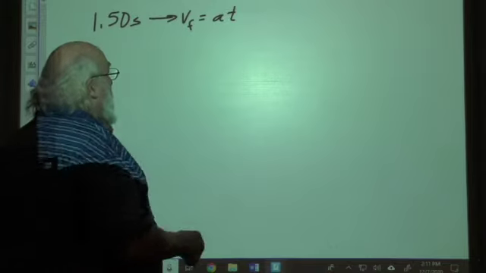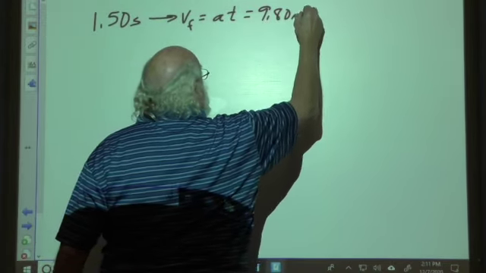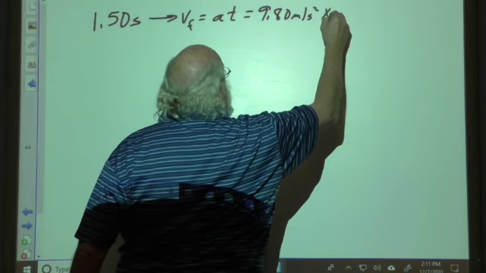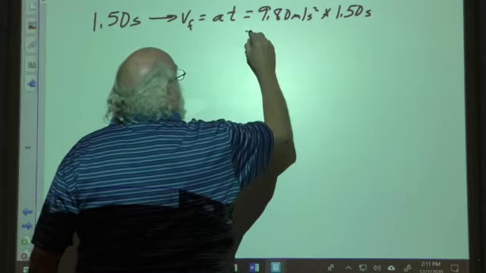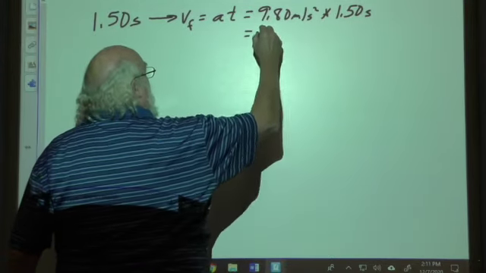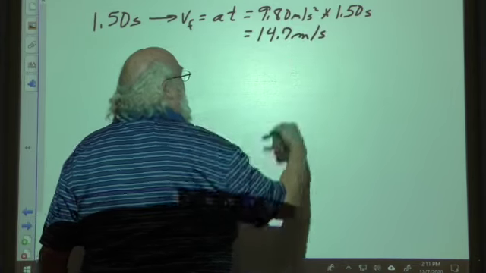So that gives us this, and this is going to be 9.80 meters per second squared times the time, which is 1.5 seconds. And this is going to give us a velocity at that point of 14.7 meters per second.